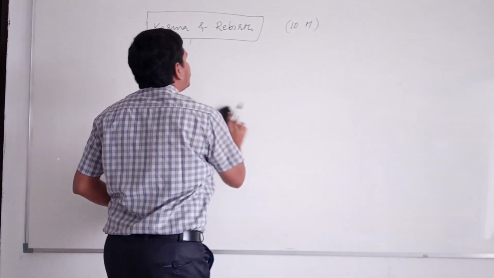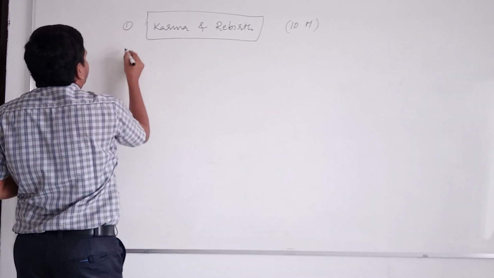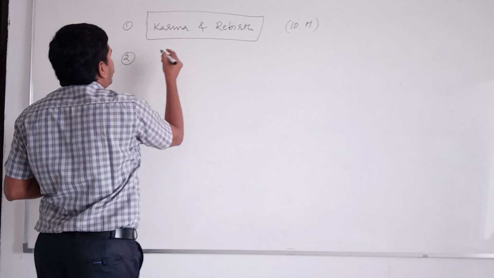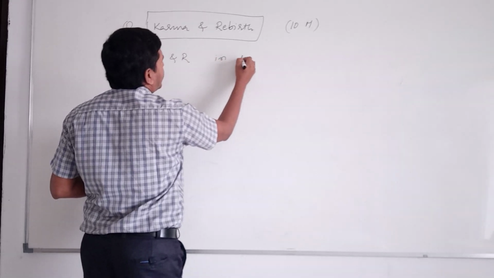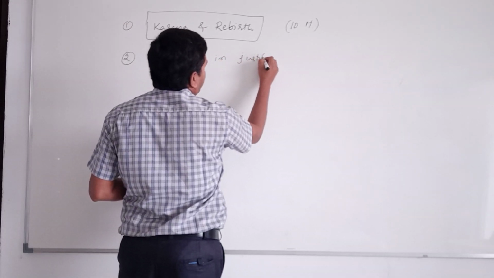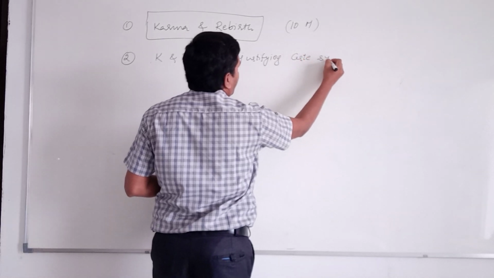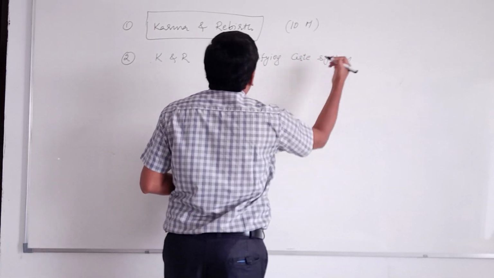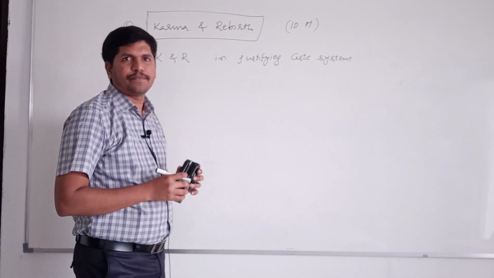Sometimes questions will be asked in a different way. This is one question, and karma and rebirth in justifying the caste system. Then long answer questions can also be asked.